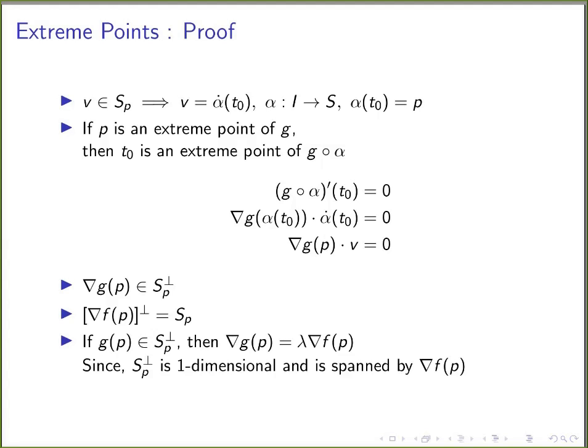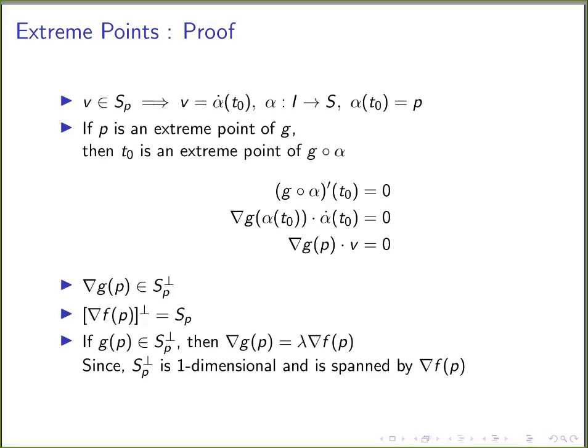Also, we have already assumed that P is an extreme point of g. We have already seen that alpha of t naught is P; this is the form of the parameterized curve passing through P. So there exists a value t naught in that interval I such that alpha of t naught is equal to P. Hence, since P is an extreme point of g, t naught is an extreme point of g composition alpha. g composition alpha will have a restricted range, and since g of P is already in this range, it is going to be an extreme value. Therefore, t naught is an extreme point of g composition alpha.